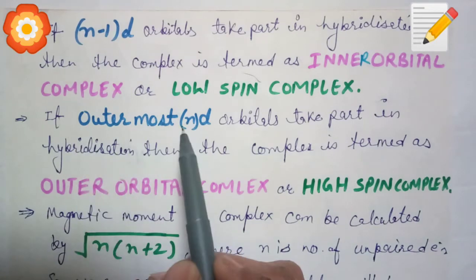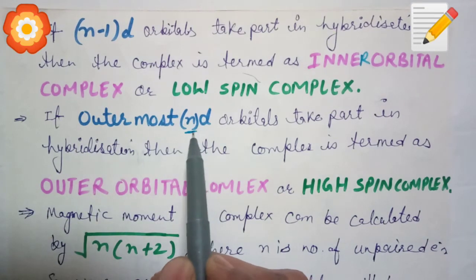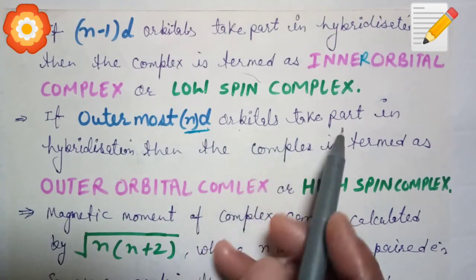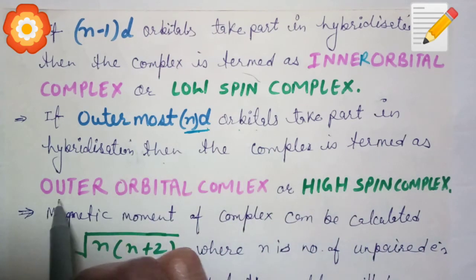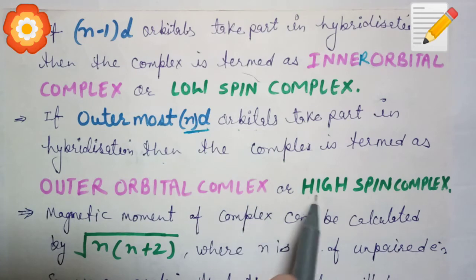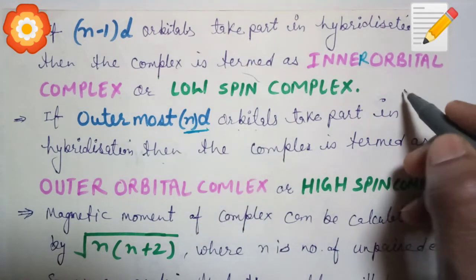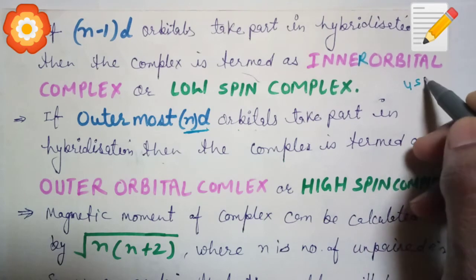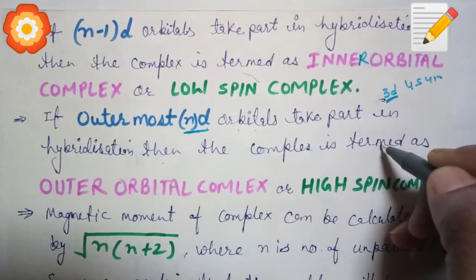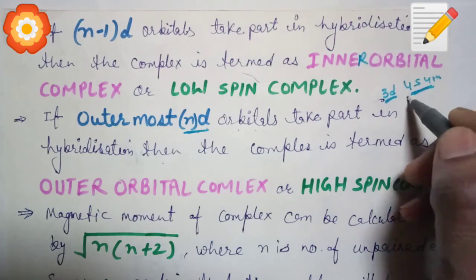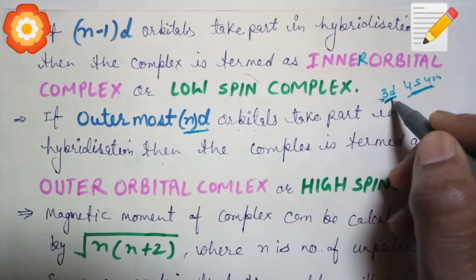Okay, if the outermost valence shell d orbitals take part in the hybridization, then the complex is termed an outer orbital complex or high spin complex. Clear? For example, if the outermost shell is 4s, 4p, 4d, and 3d orbitals take part in the hybridization, the outermost is 4 but 3 is the penultimate shell.